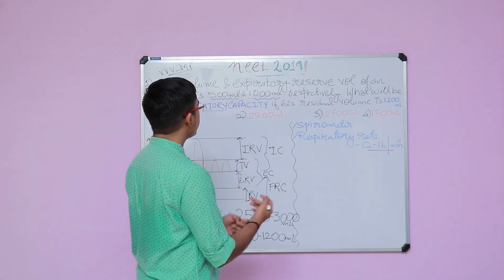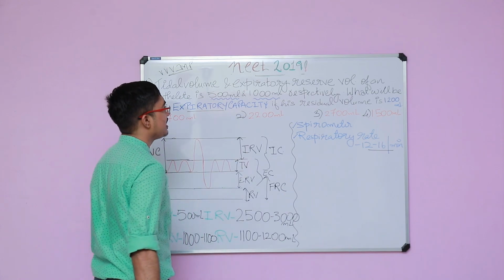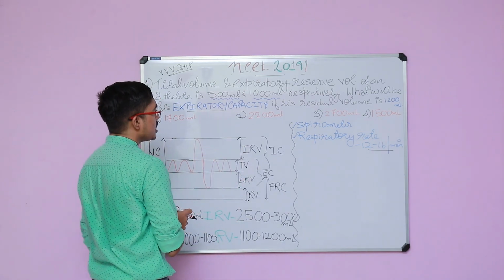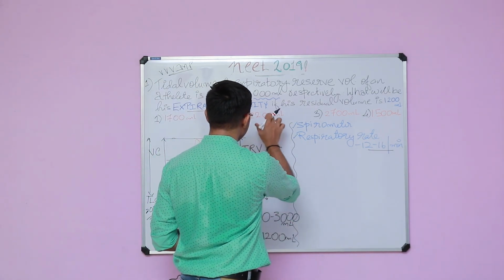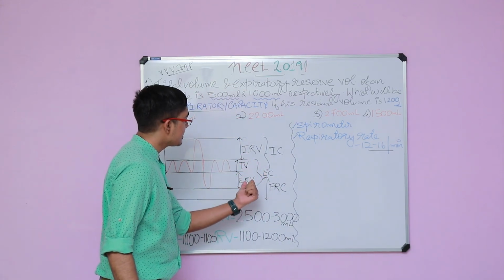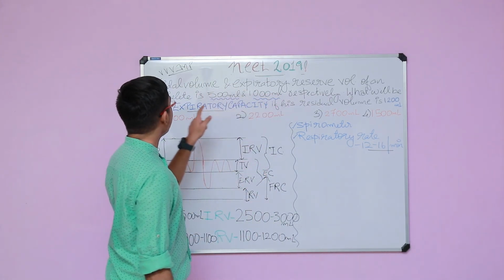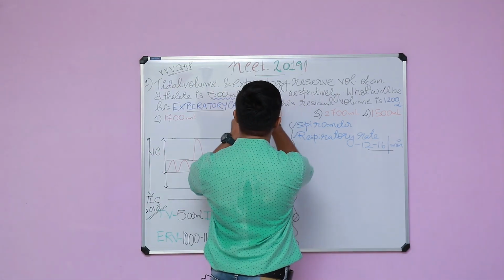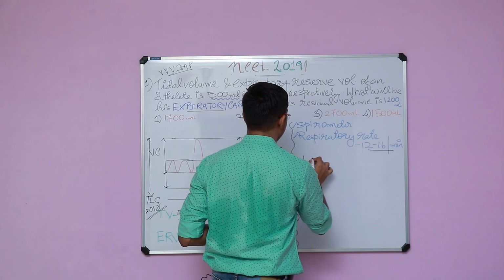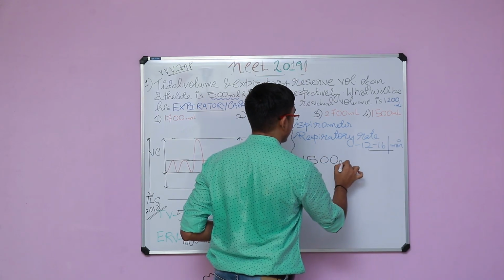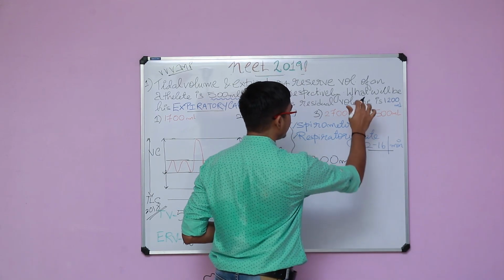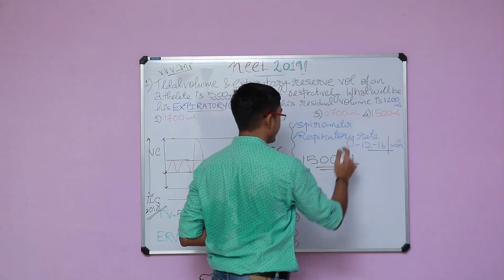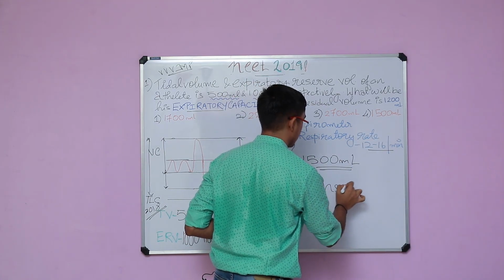Now, if I come to this question, they are simply asking the expiratory capacity of this particular person. So how will you do this? Expiratory capacity, as you know, is tidal volume plus expiratory reserve volume. Expiratory reserve volume is given as 1000 and tidal volume is 500. So you will simply add these two things, and that is how you get 1500 ml. So for this question number 1, I will be marking option 4 as the correct option.